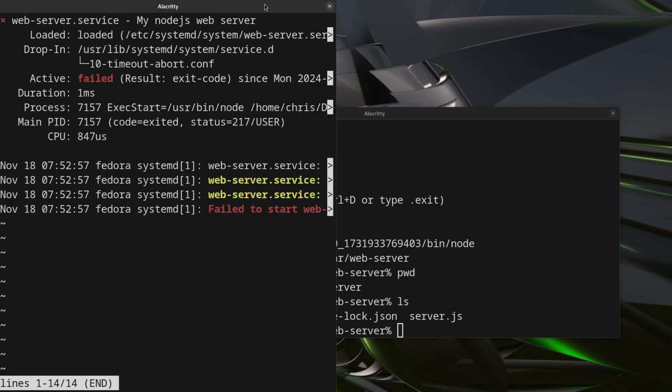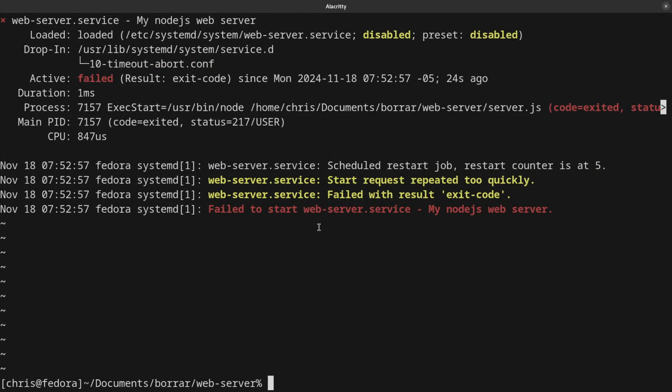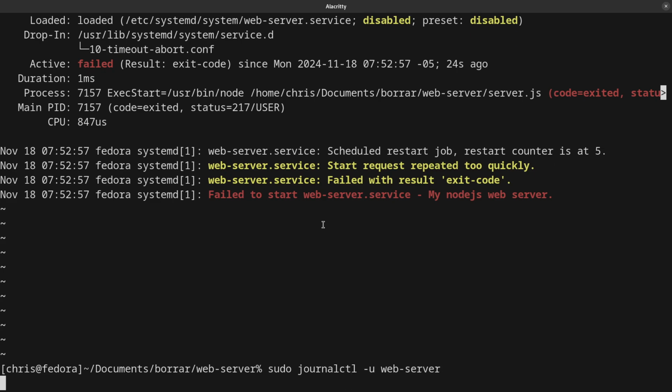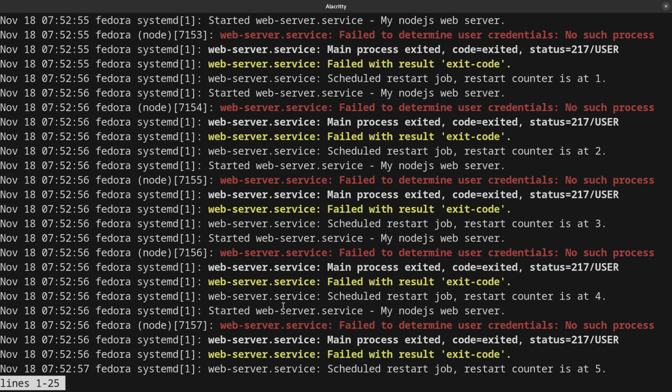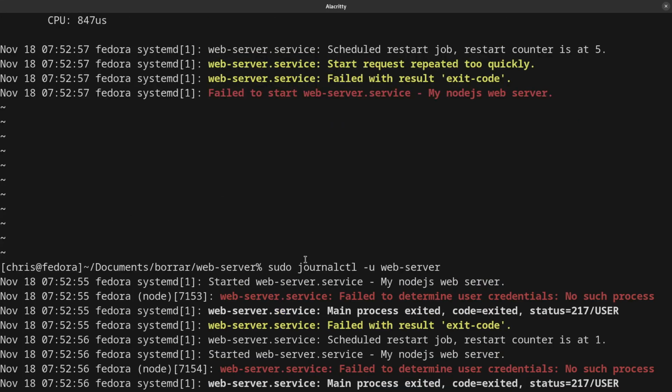If something goes wrong, let's see the process logs using the journalctl tool. So I'll execute journalctl -u, and then the process name, webserver, and let's see what happened. In my case, I only see a failure to determine the user's credentials. Maybe this could be because I didn't change the www-data user.